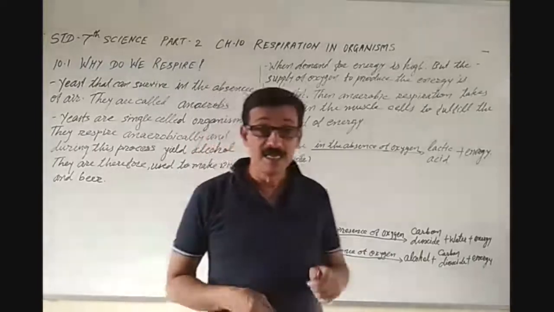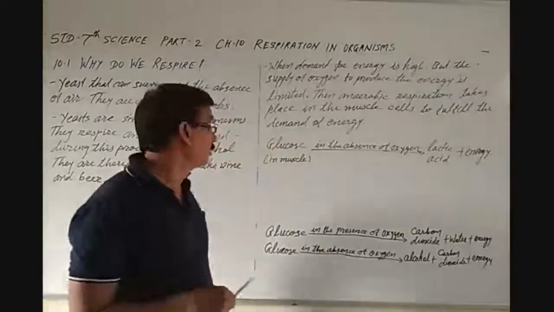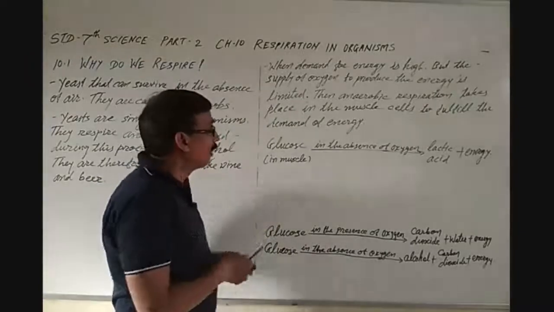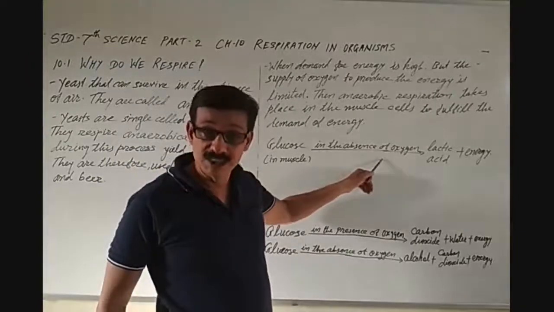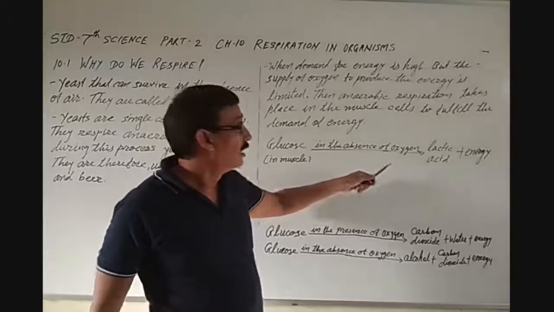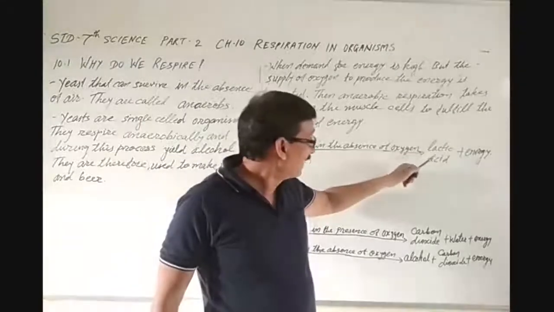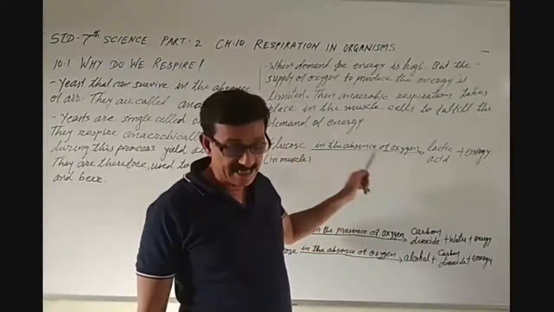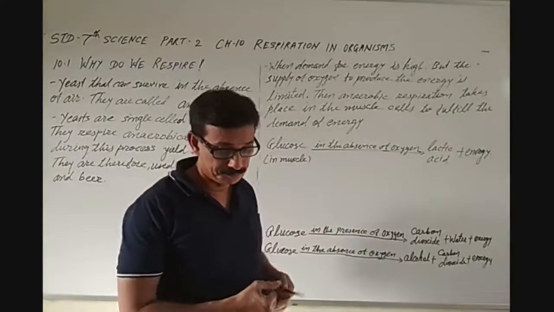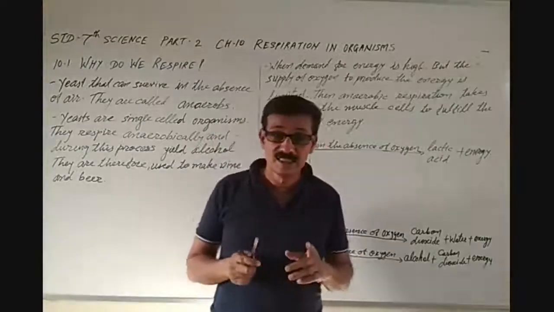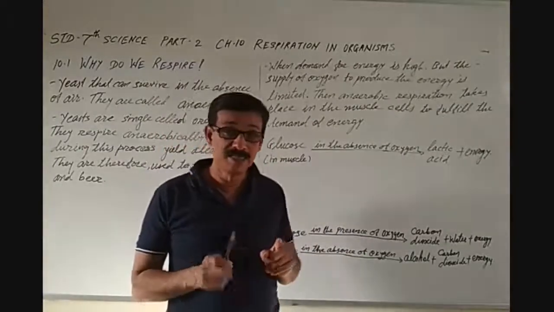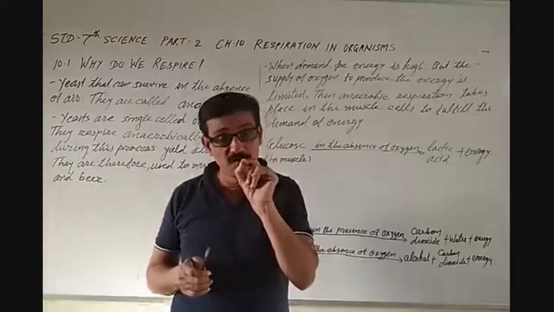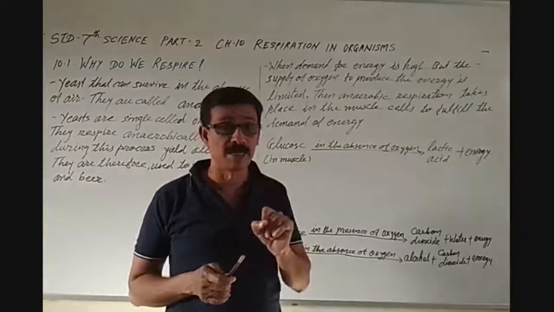And so, in anaerobic respiration, look here, glucose in the muscle, in the absence of oxygen, produces lactic acid and energy. See, this happens when the demand of oxygen is high, and this is for a very short time.